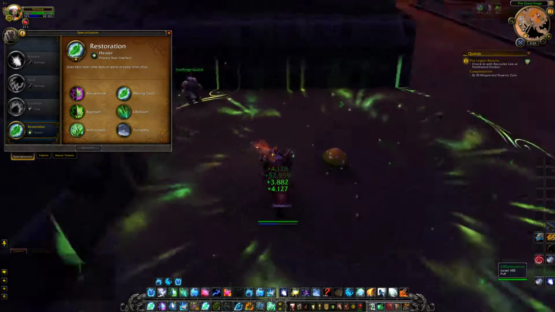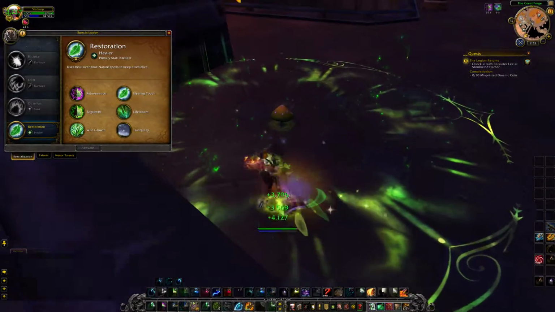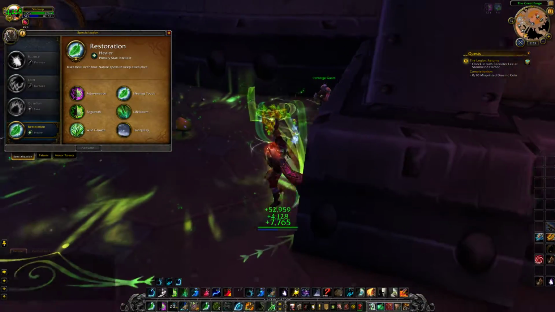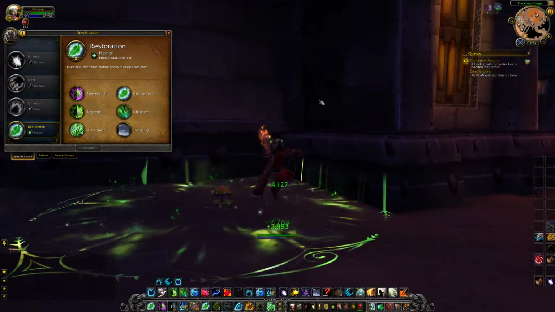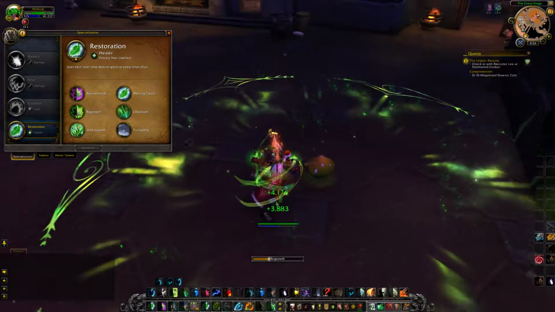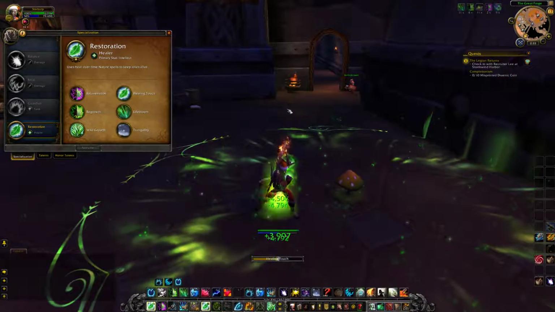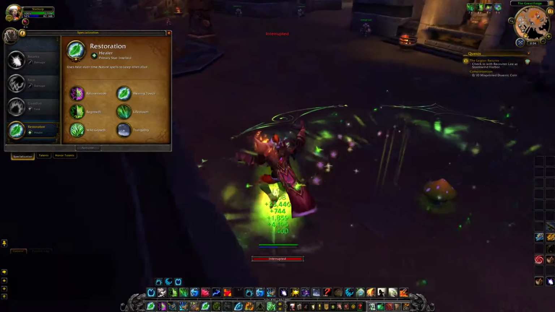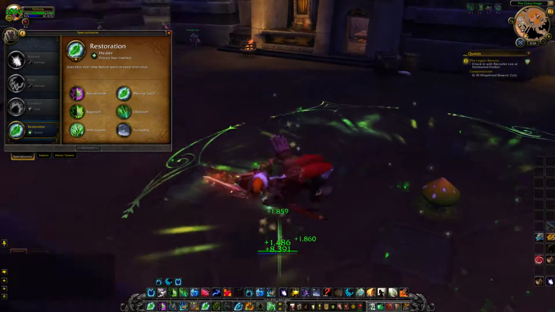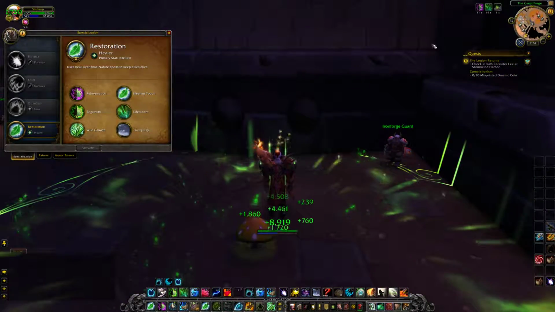I placed a mushroom down on the ground, and you can see it has this area here. So if anybody's standing in this green mushroom, they will receive healing over time. And you can see all the different numbers floating on me from all these different healing over time buffs I have going on myself. You see? And as well, I have direct heals that heal me for a little bit. So this is pretty much how druids work, and they can do this to multiple people and have multiple people ticking up at a time.